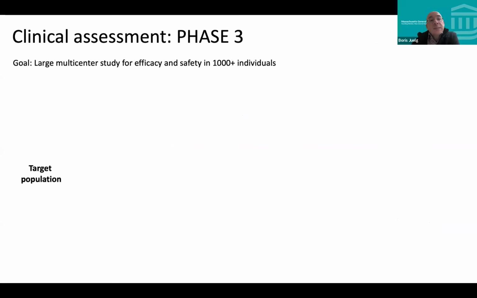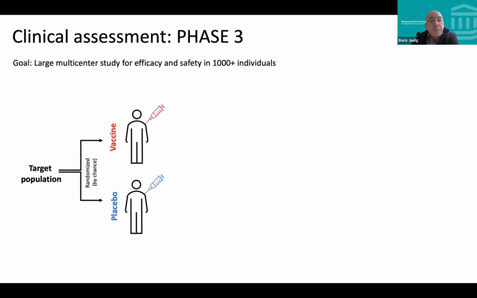So if you think about a phase 3 study now, that is really like to look for efficacy. So this is for vaccines, often many thousands of people. For the COVID vaccines, it was between 20 and 30,000 people that got enrolled. Again, people are being randomized, either get the vaccine or placebo. Normally it's a single dose at that point. And then you wait to see how many infections you get in your placebo group and how many infections you get in your vaccine group.